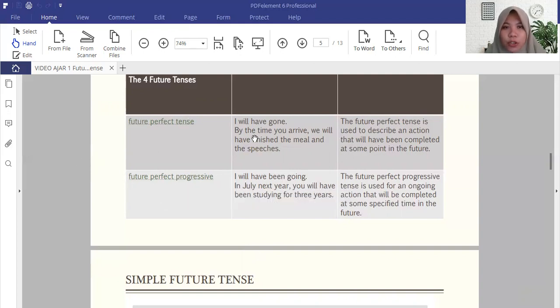If it is future perfect tense, it means that you have been predicting what will be completed at some point in the future. And if it is future perfect progressive, it is also like a prediction of an ongoing action or an ongoing process that will be completed at some point in the future, or at some specified time in the future.